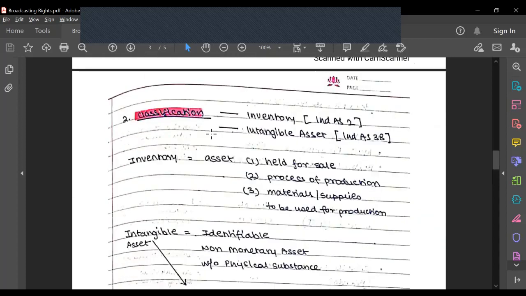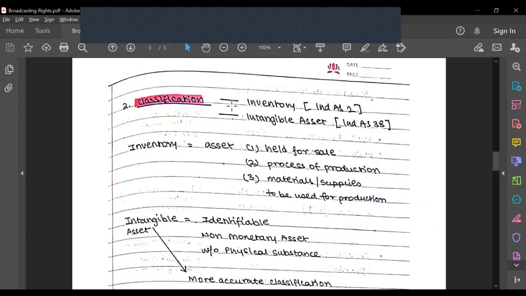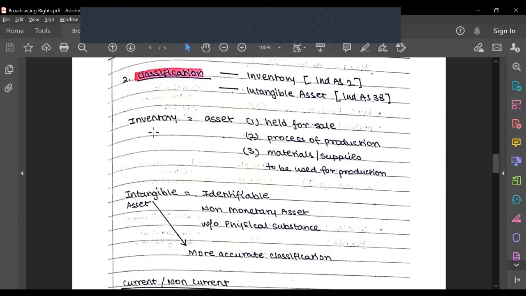So moving on to classification. As I mentioned earlier, there are two types of classifications that are prevalent. One is the inventory and the other is intangible asset. The definition of inventory as per Ind AS 2 is any asset that is held for sale. So basically finished goods, work in progress, and materials and supplies to be used for production, which is your inputs. That would be considered as inventory, but in this case, considering this as inventory is incorrect in my opinion, because